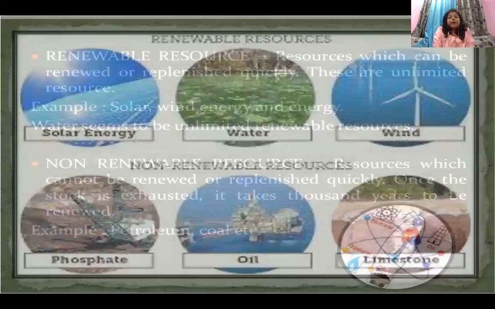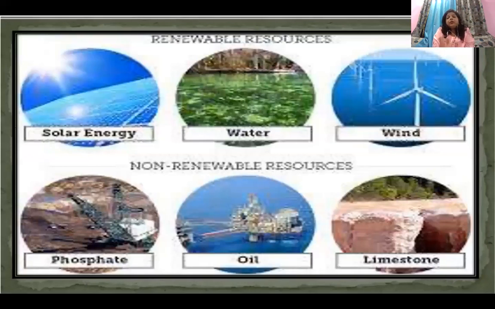See, these are the examples of renewable resources. You can see the solar energy, water, wind. Okay, and these are the examples of non-renewable resources like the phosphate, oil, limestone. Okay, my next question is, into which category will you put the limestone? First of all, what kind of rock, and into which category of rock will you put limestone? Anyone? I don't think you remember. Very good. You remember? Very good. Okay. So these are the examples of renewable and non-renewable resources.